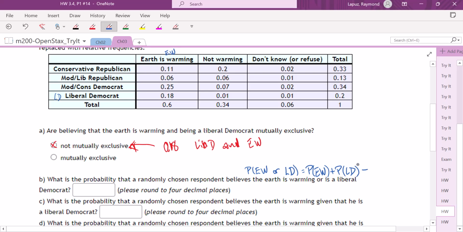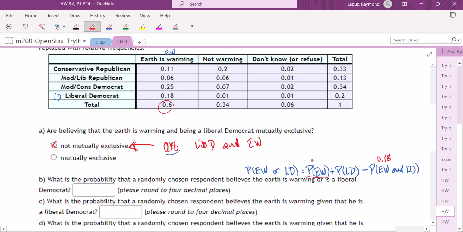But we're probably going to account for both Earth is warming and liberal Democrat at the same time, so we want to subtract out the Earth is warming and liberal Democrat probability here, and we know that probability is 18%. So let's actually mark that. This is 0.18. And now let's look at the probability that we select an Earth is warming believer.